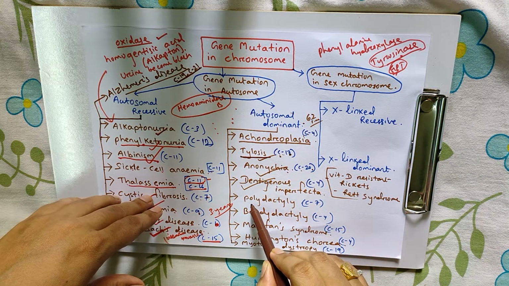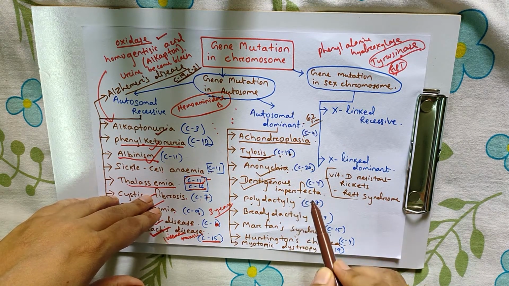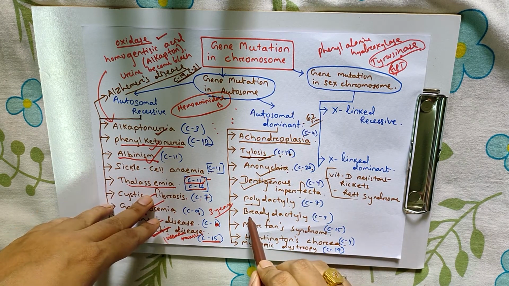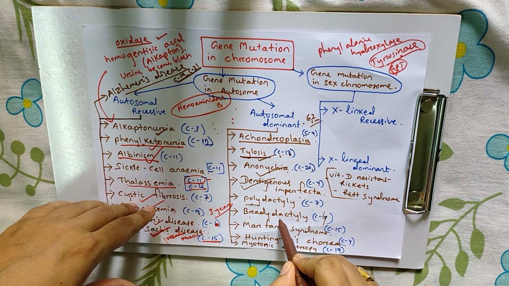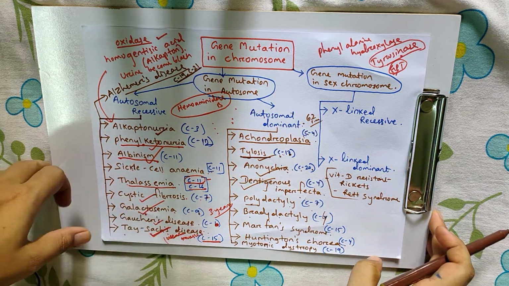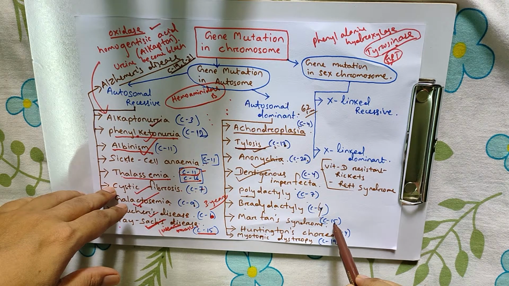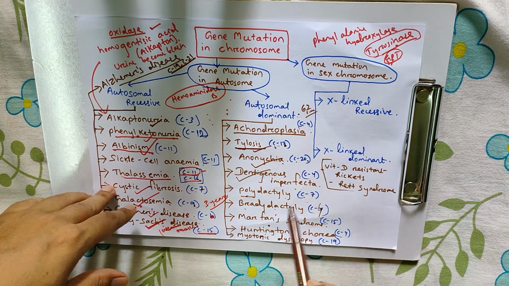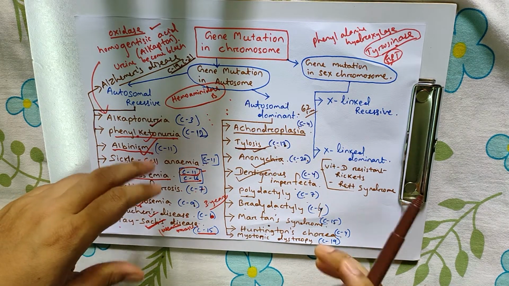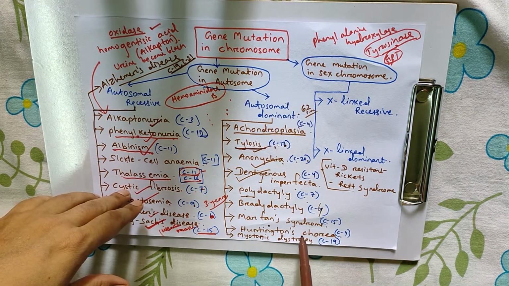Number 5, polydactyly. The gene mutation is in chromosome number 7. More than 5 fingers. Polydactyly. Brachydactyly, the same gene mutation in chromosome number 4, and here the fingers become short. Marfan syndrome, gene mutation in chromosome number 15. Here there is more development of connective tissue and the joints become loose. Huntington's chorea, gene mutation in chromosome 4.